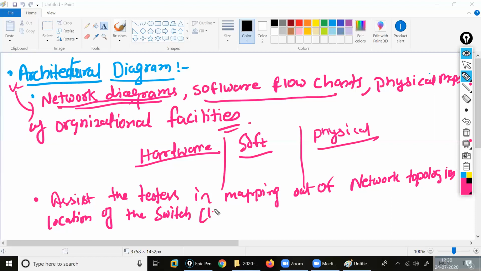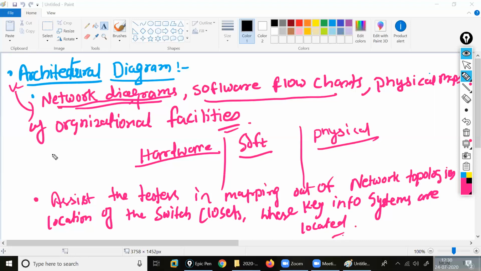And where key information systems are located. Where key info systems are physically set up. Okay, what is physical setup? Where key info systems are located.